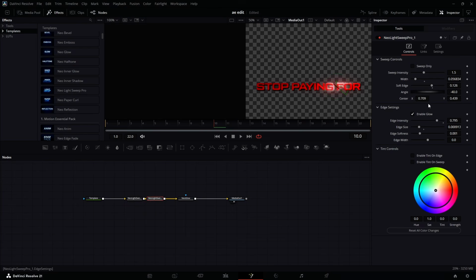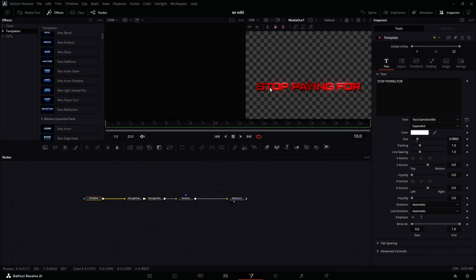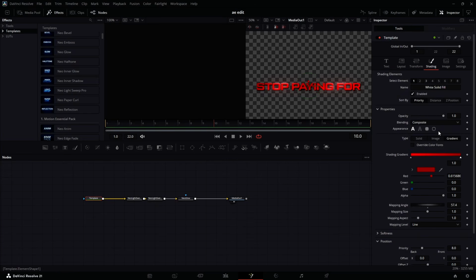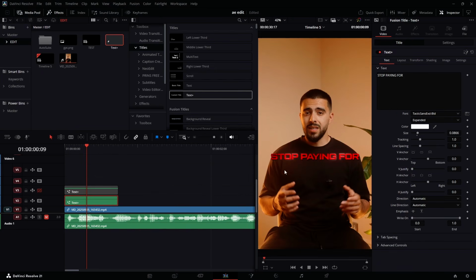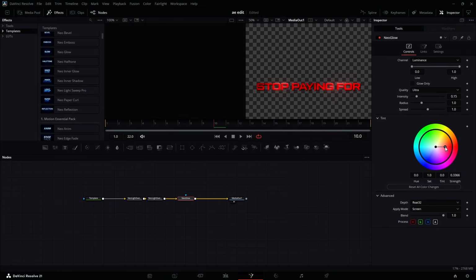Now we have two of them. Just move the second one to the side, I think somewhere around here. If you don't like the shadow as it's appearing there, we can go back to this one as a third one and reduce the shadow just a little bit. Now let's go back to the edit page and see how that looks. Yeah, I think something like this is really fine, or we can go back again.